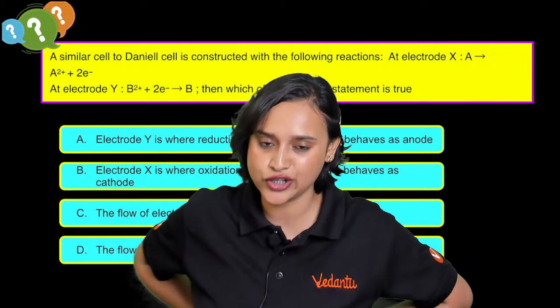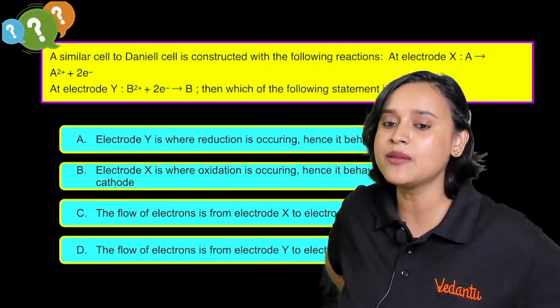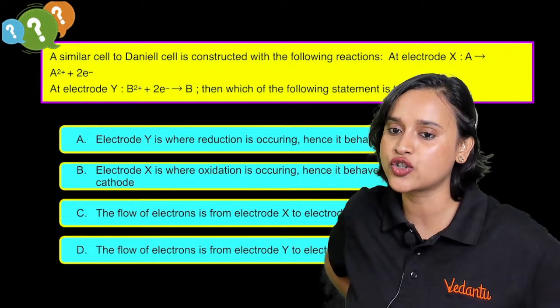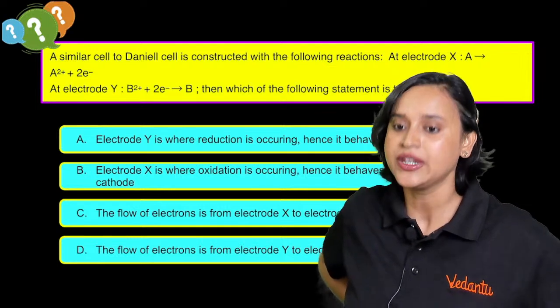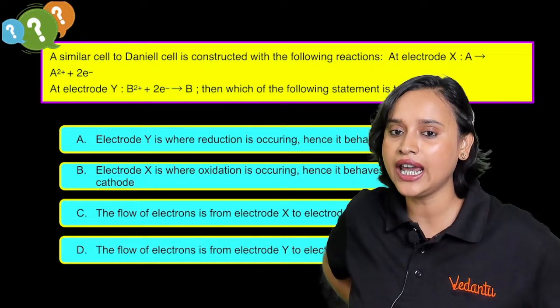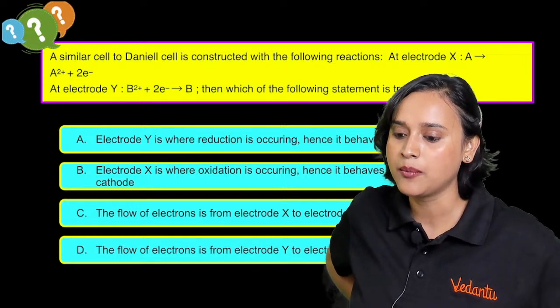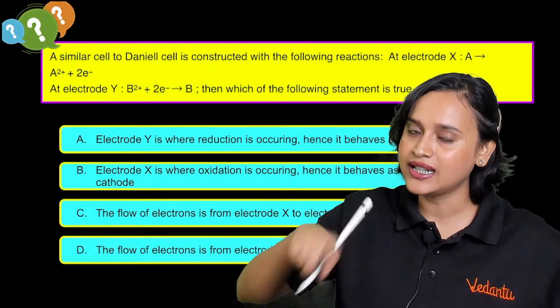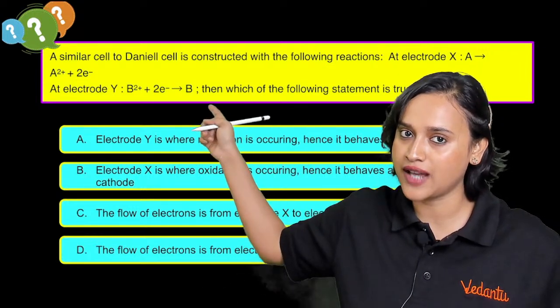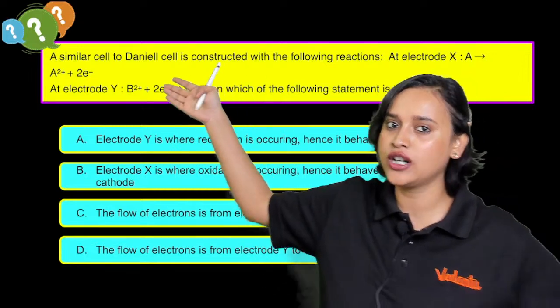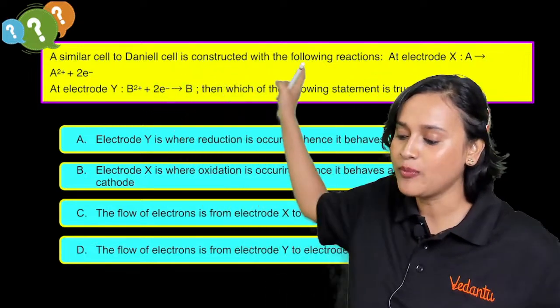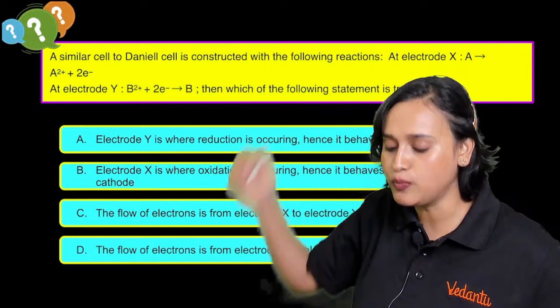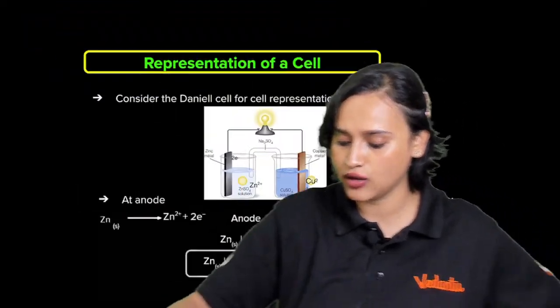And here is a question for you. The question is, a similar cell to Daniell cell is constructed with the following reaction. At electrode X, you have A forms A2+ plus 2 electrons. Here, see what is happening. Loss of electron is happening, isn't it? From A, it is forming A2+. Loss of electron, guys.